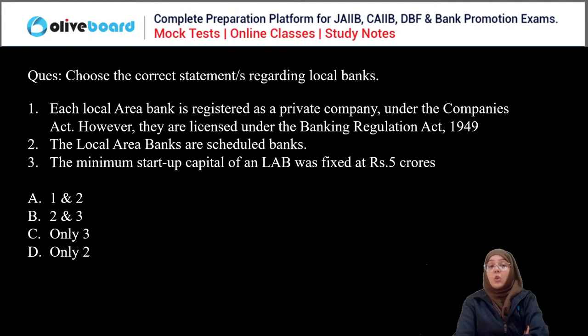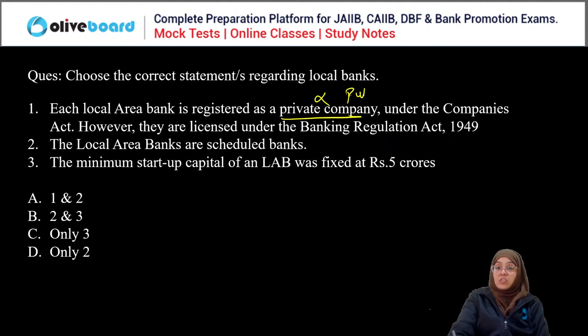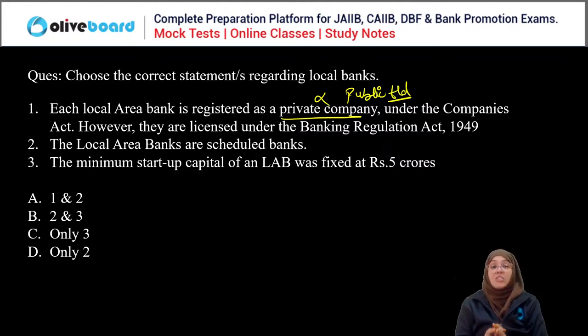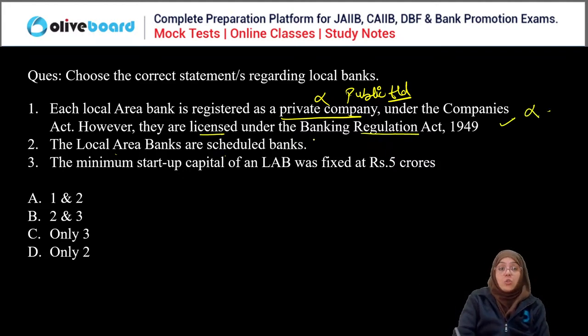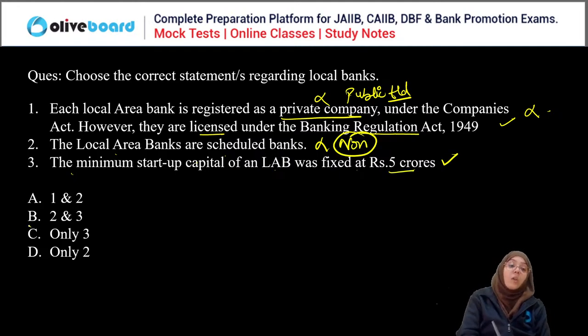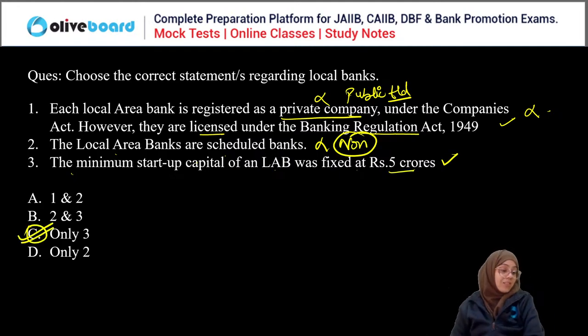Okay. Each local area bank, first of all, is registered as a private company first. They are actually registered as a public limited company. So local area banks are not private. These are public limited companies which are registered under the Companies Act. However, they are licensed under the Banking Regulation Act 1949. That is true. But because of the first line, this is the wrong statement. Local area banks are scheduled banks: false. They are considered non-scheduled banks. The minimum startup capital of a LAB was fixed at 5 crore. Right. So only the third is the correct statement. C is the correct answer here.